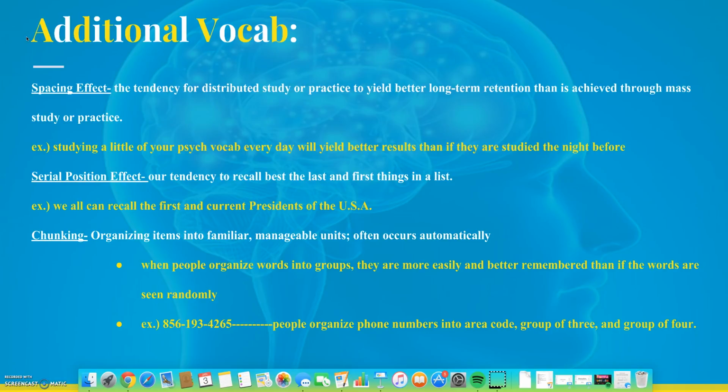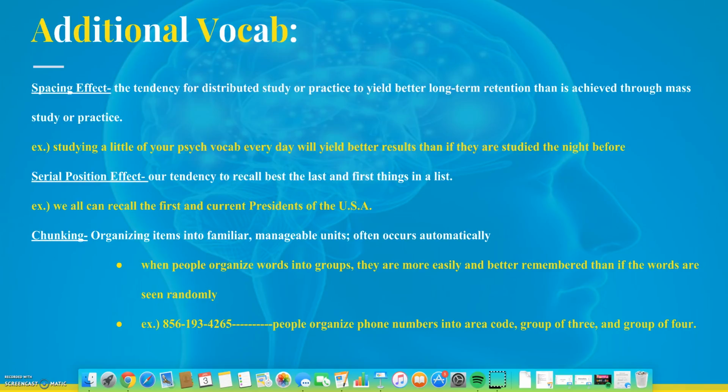Additional vocab. Spacing effect: the tendency for distributed study or practice to yield better long-term retention than is achieved through mass study or practice. Example: studying a little of your psych vocab every day will yield better results than if it is studied the night before. Serial position effect: our tendency to recall best the last and first things in a list. Example: we can all recall the first and current presidents of the United States of America.